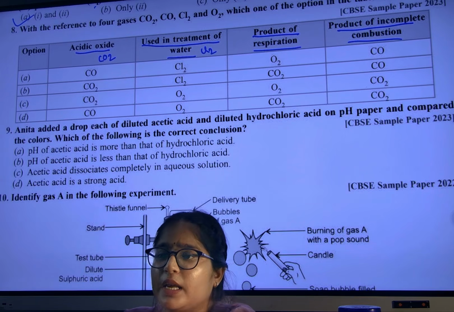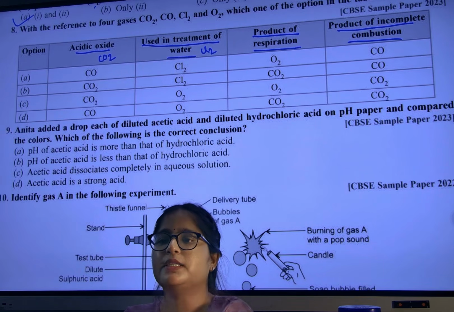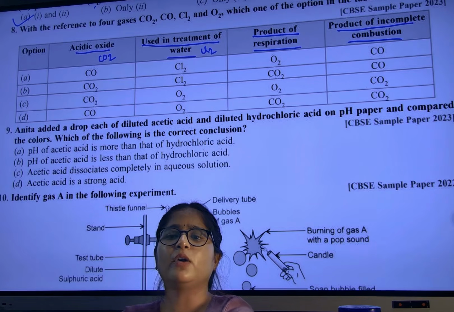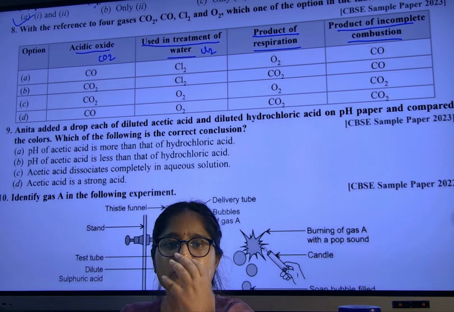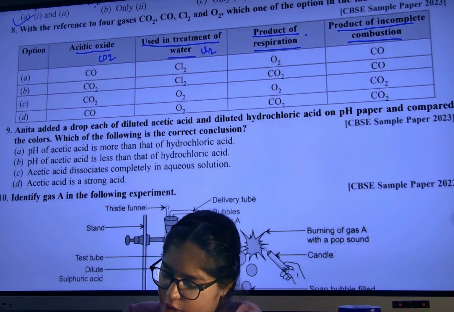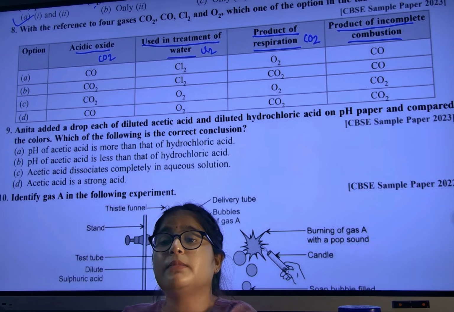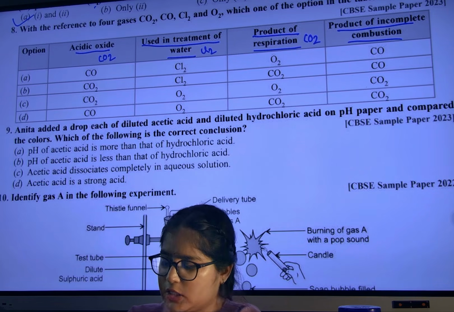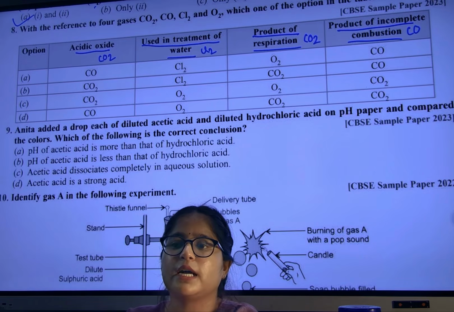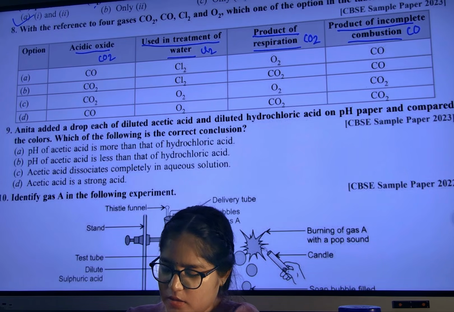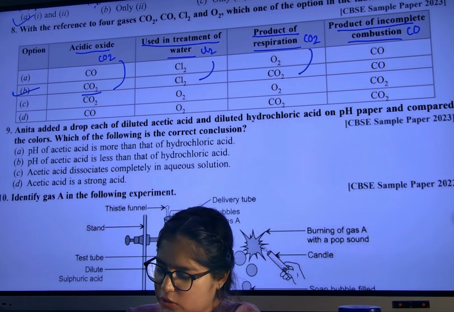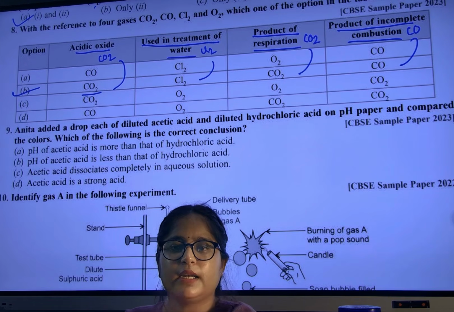Product of respiration. Tell me, when we do respiration, what is going out? CO2. Product of respiration, CO2. And what is the product of incomplete combustion? In 9th standard we have studied. CO. Very good. Carbon monoxide. Which option? B option: CO2, Cl2, CO2, CO. Right? B is the right option.